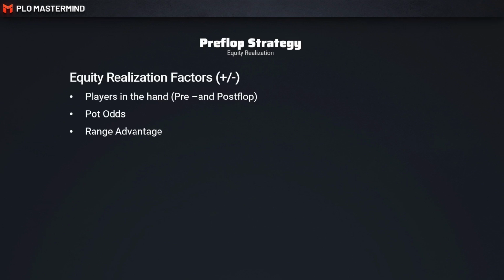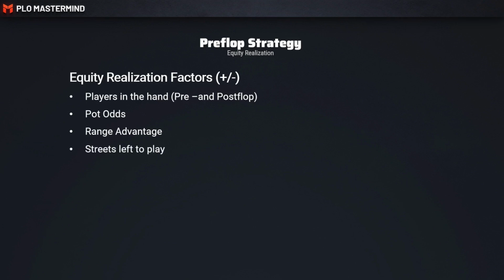Now, because your range is playing so strong on the ace-high board or has so much equity on average, your opponent will continue very tightly and actually overfold a lot of his hands against your exact holding because you were holding a range advantage. So that's an example where you're over-realizing your equity.